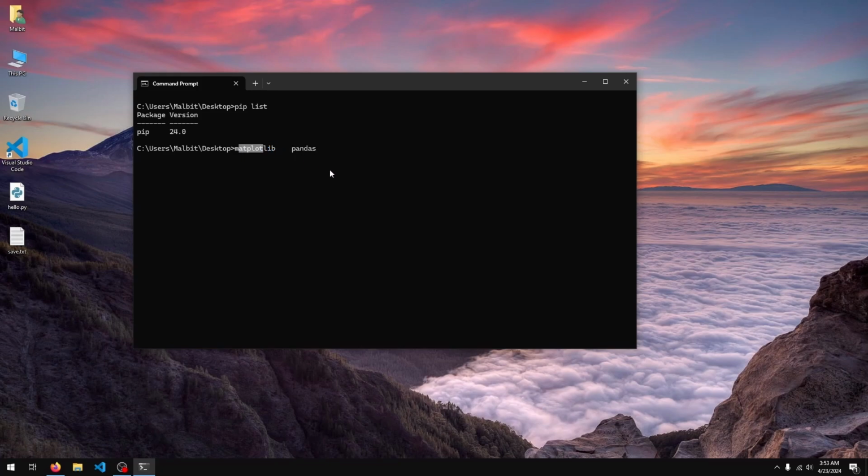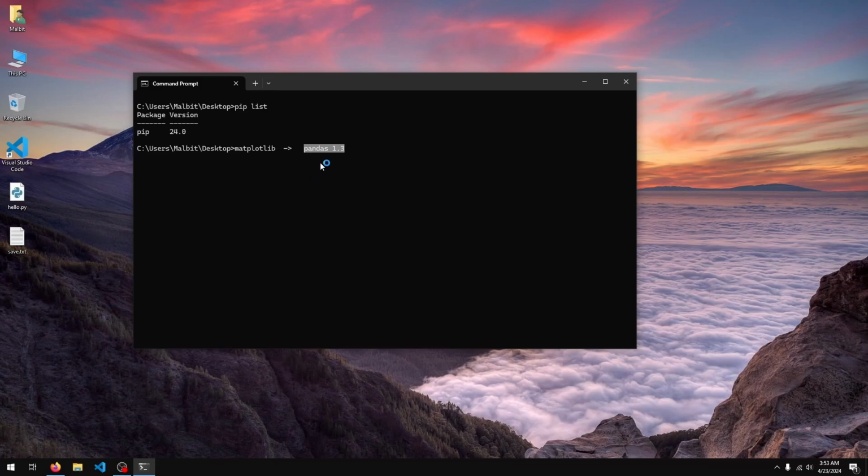Say matplotlib depends on pandas version 1.3 as an example. So that means if you want to use these two together, I need this specific version of pandas. So this is fine for this project, but say I have another project that needs the latest version of pandas, and I don't really need matplotlib there.